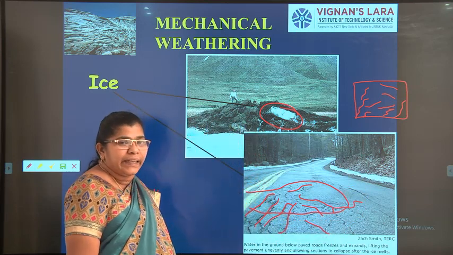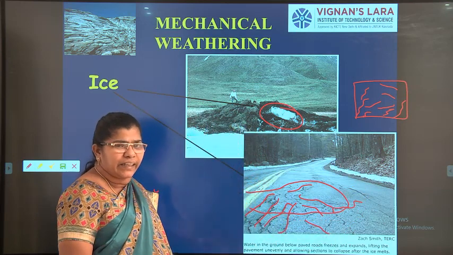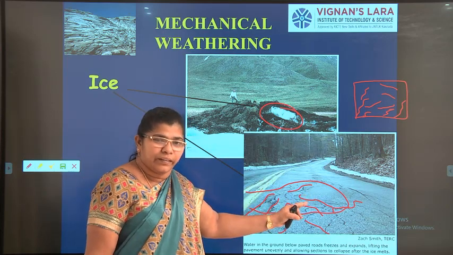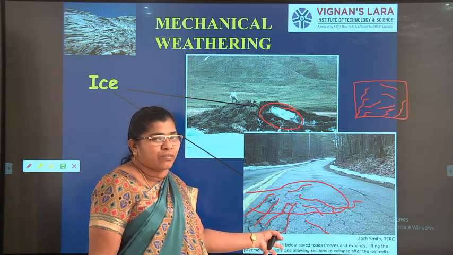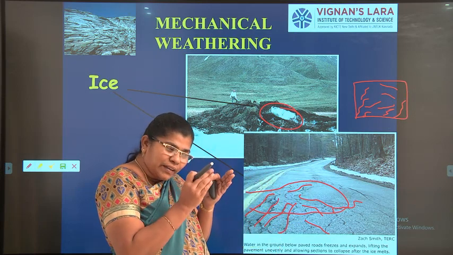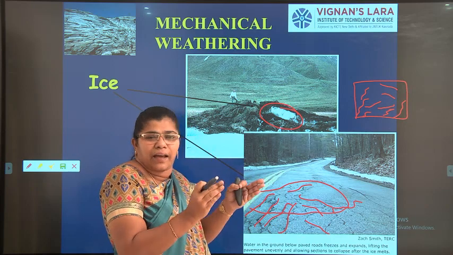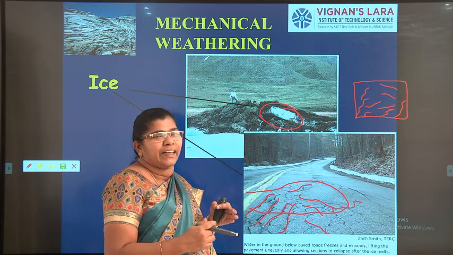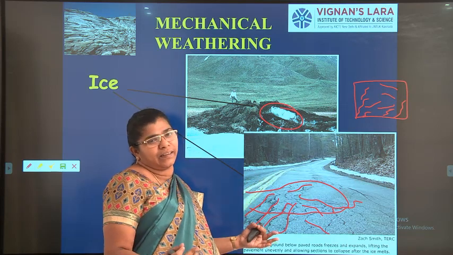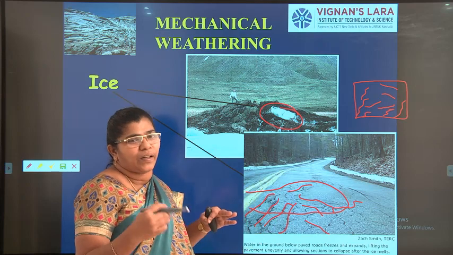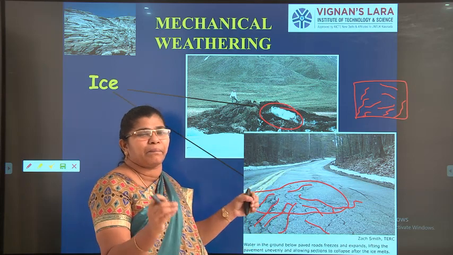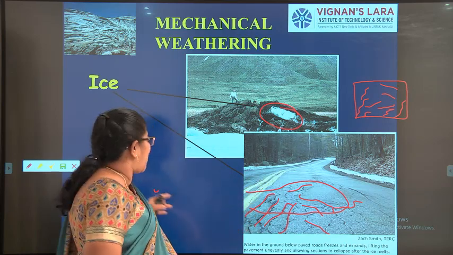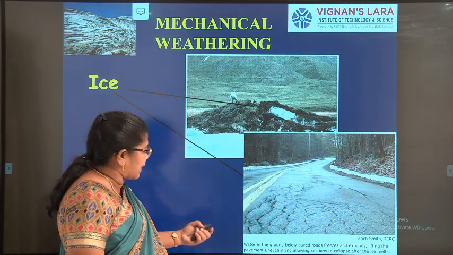So what happens in the night when there is very chillness? These small holes will be blocked by the water. It freezes. Okay, once it freezes, the pores will be enlarged. Right? Once the ice is formed, the pores will be enlarged. The next day when the sun comes, this ice will again melt, thawing, freezing and thawing. So what happens? It breaks into small pieces. It will weather. That is the second, ice wedging.